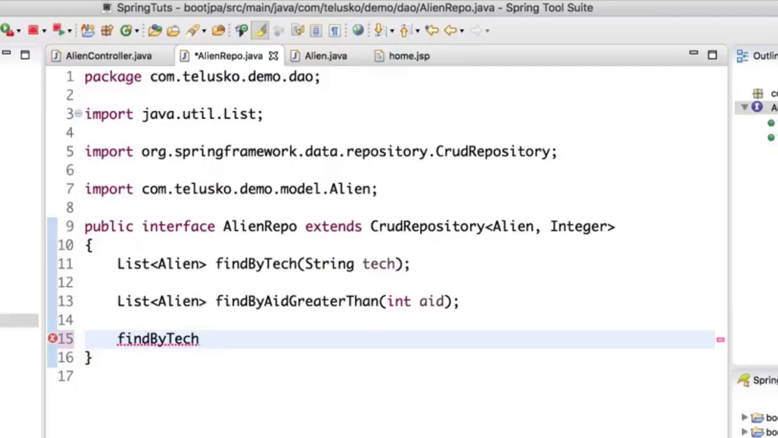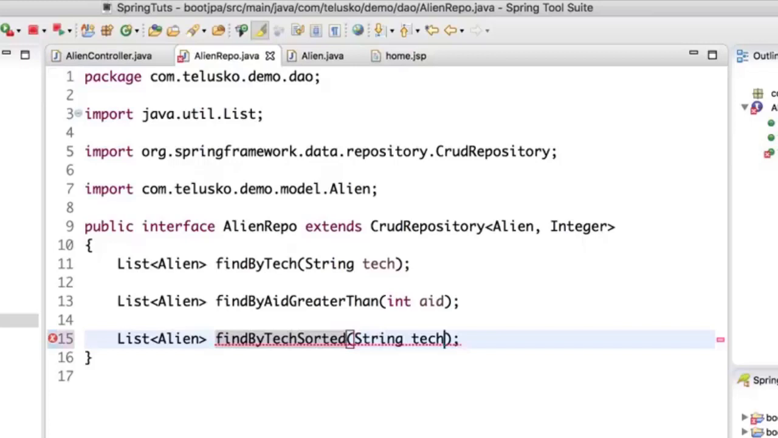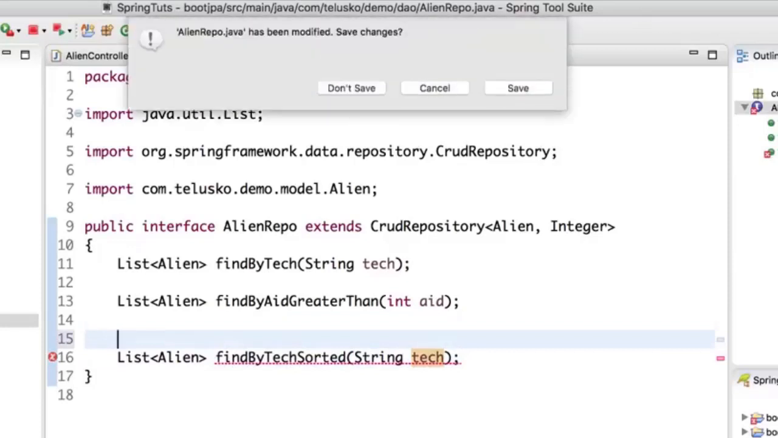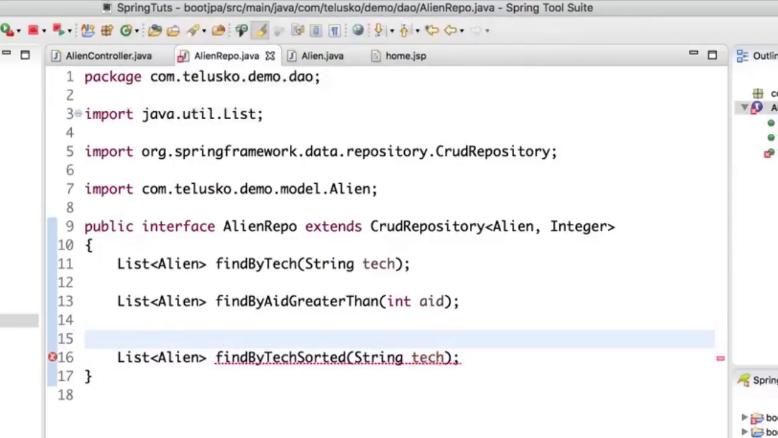So we can do that. We can say find by tech, and we can have any method name after that, because if I say sorted, this is not actually a valid name. If I say list alien, you can see this is not a valid name, even if I pass a tech here. But since we are writing our own query, the name doesn't matter. So what we will do here is mention, hey, I want to write my own query. And in the double quotes, you have to mention the query.